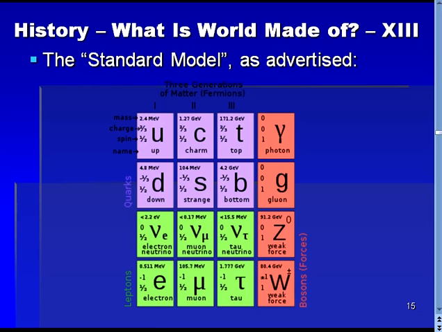Our review of the history of what the world is made of has now reached the point where we can present the presently prevailing view. Here we see a depiction of the standard model for elementary particles as advertised by its proponents. The depiction shows a rather simple set of 16 particles, which includes 6 quarks, 6 leptons, and 4 force carriers.